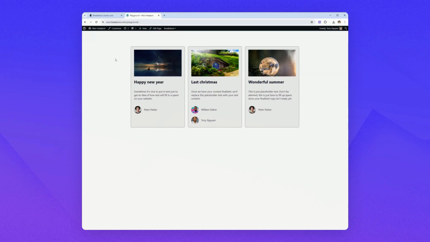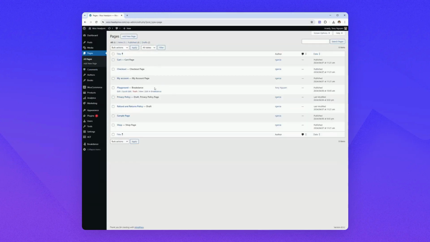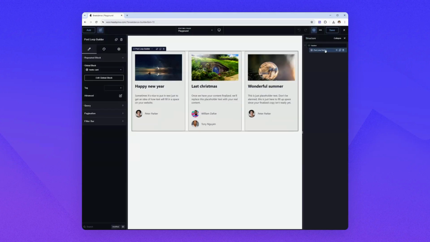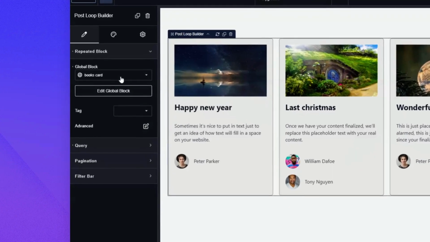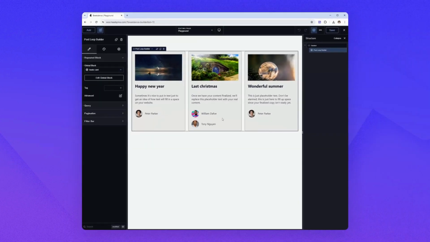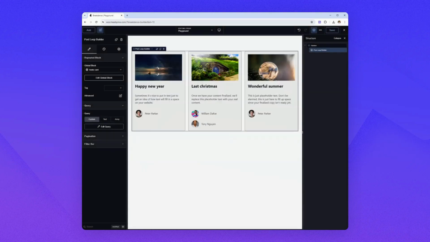Oh yeah, by the way, if you wonder how I created this layout, if you go to pages, create some new page, add a post loop builder, and now it's time for us to use the books card global block, in which we have the authors and the data of the books. Now for the query, just go to custom, select books, and that's it. Now you have a list of books with authors for each book.